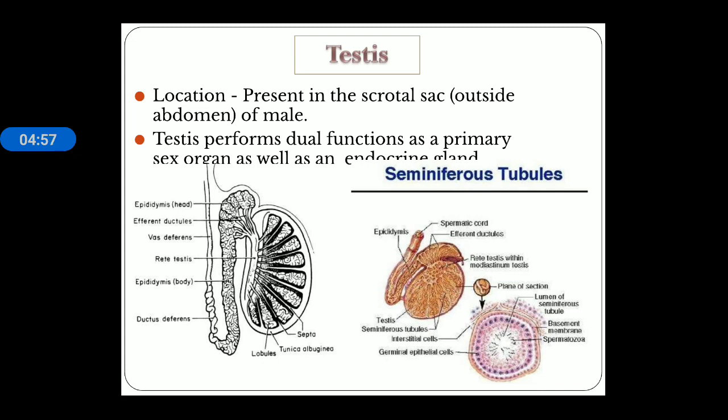You can see in this slide the testes transverse section is given, and in the testes we can see the seminiferous tubule, a tube-like structure, and when we dissect the seminiferous tubule, we can see the basement membrane, the Sertoli cell, and the interstitial cell.